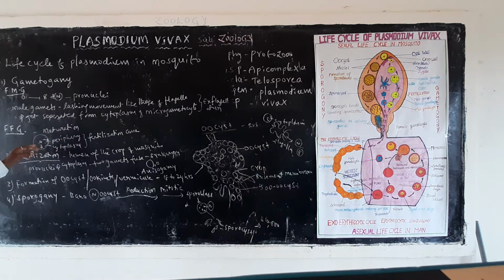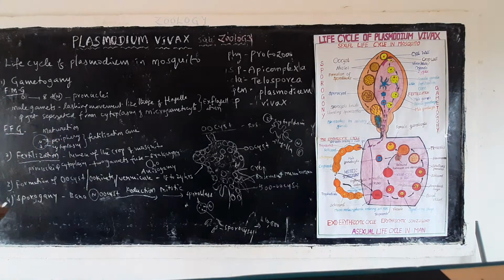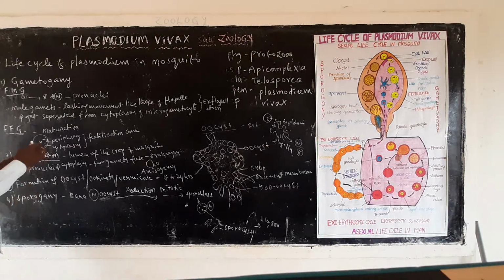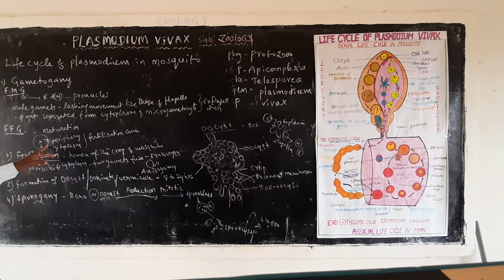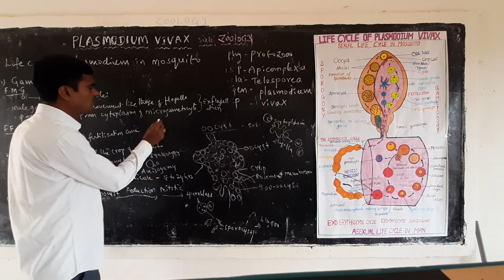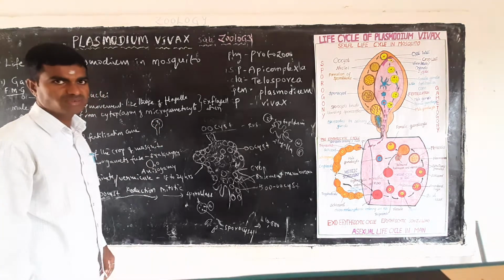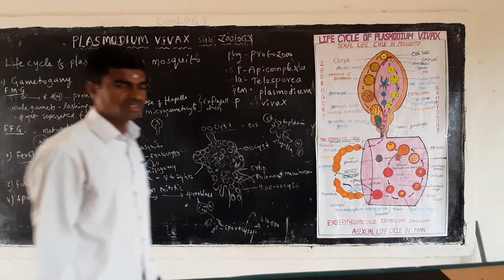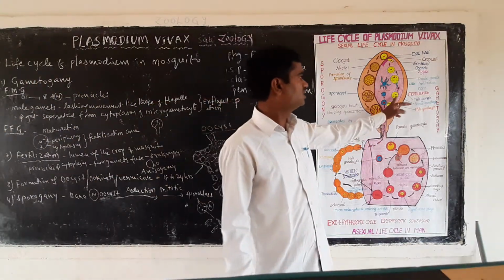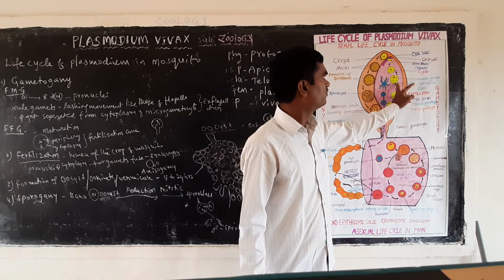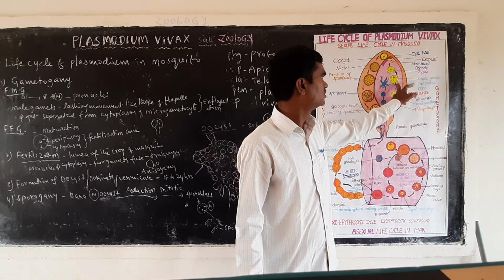Now, in this female gamete, the central region contains the nucleus. The nucleus now shows some movement toward the peripheral region, with the cytoplasm around it. Further, it forms a cone-like structure. The cone-like structure is called the fertilization cone. Okay, is it clear? Now, this is the female gametocyte. This is the fertilization cone.